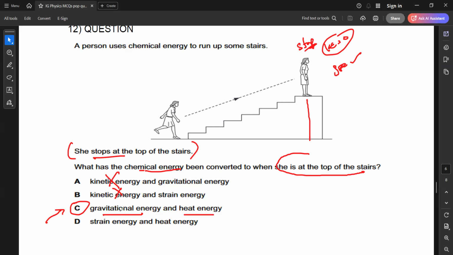Strain energy will be there if there is a deformation. For example, let's say she reaches the top and she sits there or she stretches there, then she will possess strain energy.